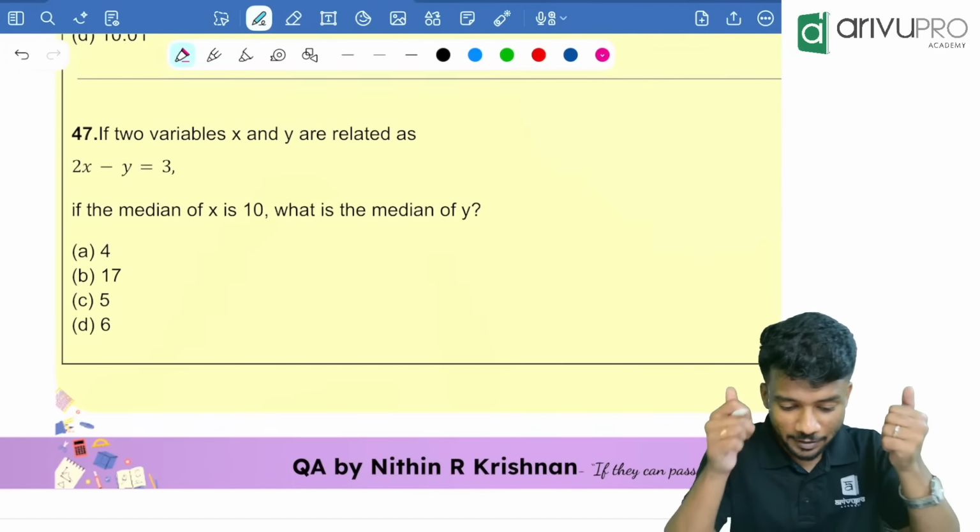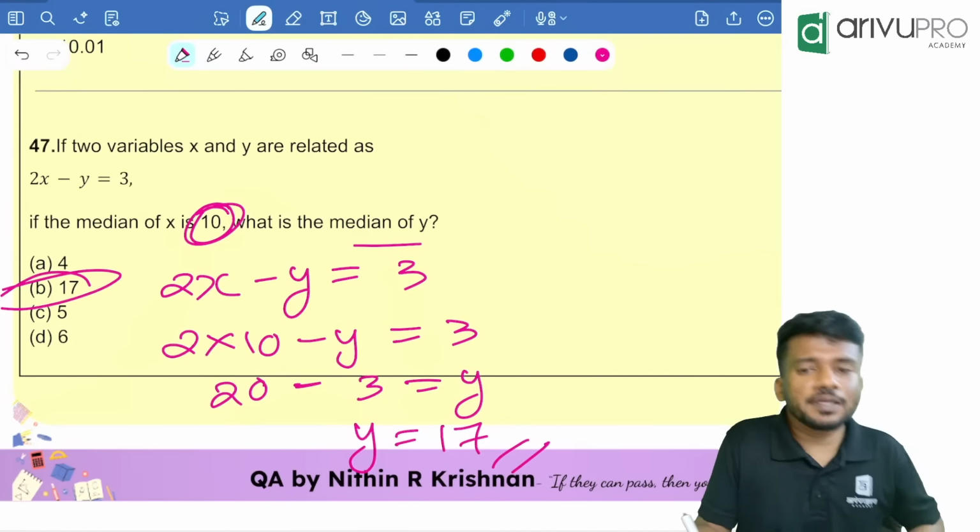Okay. If two variables x and y are related like this, 2x minus y is equal to 3, and the median of x is 10, find the median of y. Repeated question. Very easy. 2x minus y is equal to 3. Instead of x, we put 10. That is 2 into 10 minus y is equal to 3. That means 20, then 3 comes to this side, minus 3, and minus y goes to the other side, plus y. So answer is y is equal to 17. Option B is your answer.